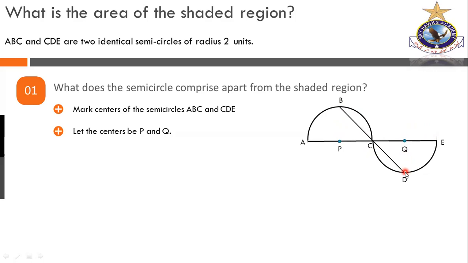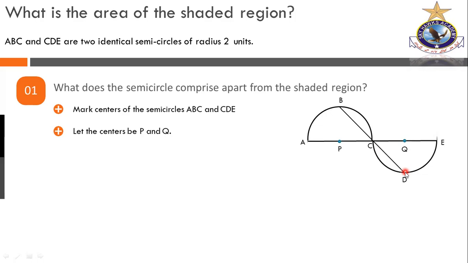Now look at this. When we first saw the diagram originally, it was slightly complicated. Now we are making things easier and simpler, just twisting the diagram into this shape.